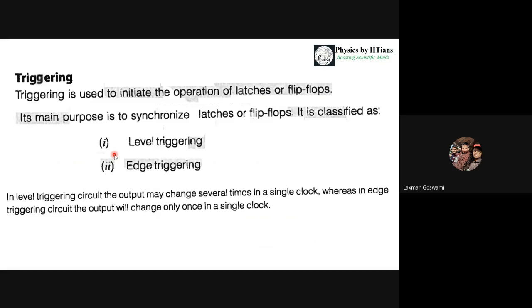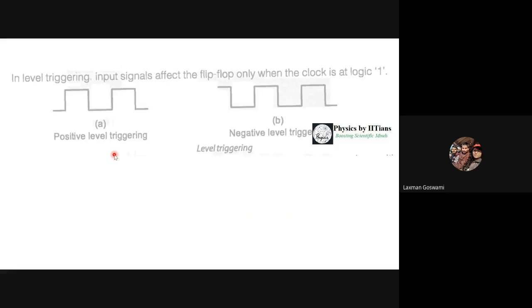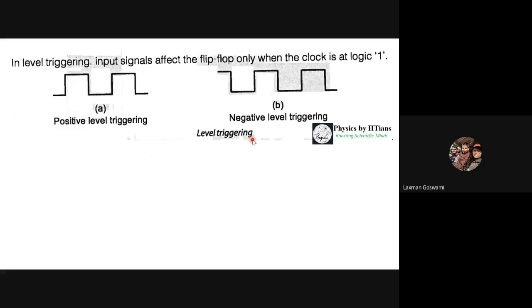So we will again classify these triggering into two types. The level triggering can be redefined as positive level triggering, which occurs when the level is at 1. So when the level is at 1, the triggering will occur. And negative level triggering, where when the level is 0, the triggering will happen.